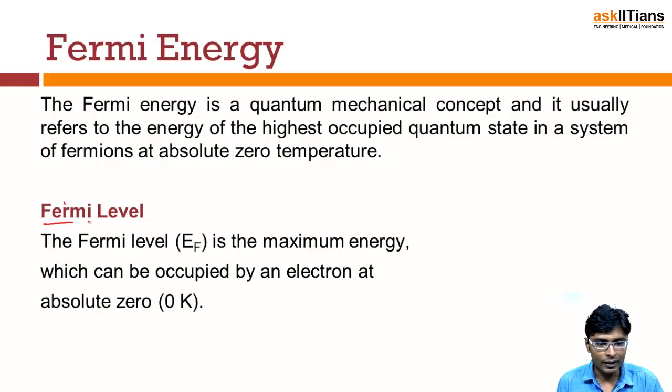So the Fermi energy level. Basically it's a level, right? This Fermi energy level is a maximum energy. See, Fermi level is the maximum energy which can be occupied by an electron at absolute zero. That means at 0 Kelvin. So if we have electrons in our material, the maximum energy which a moving electron can occupy at absolute zero temperature will be called the Fermi level, right? And this basically represents the probability of occurrence of an electron at absolute zero temperature in any material.